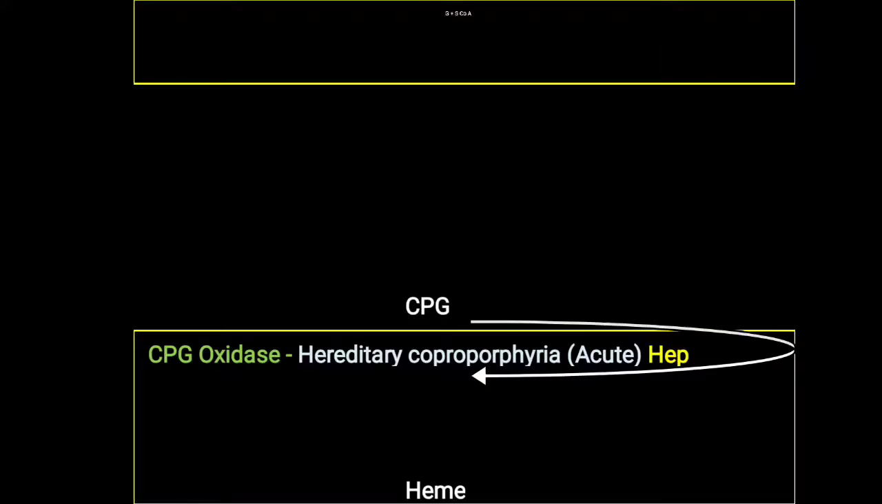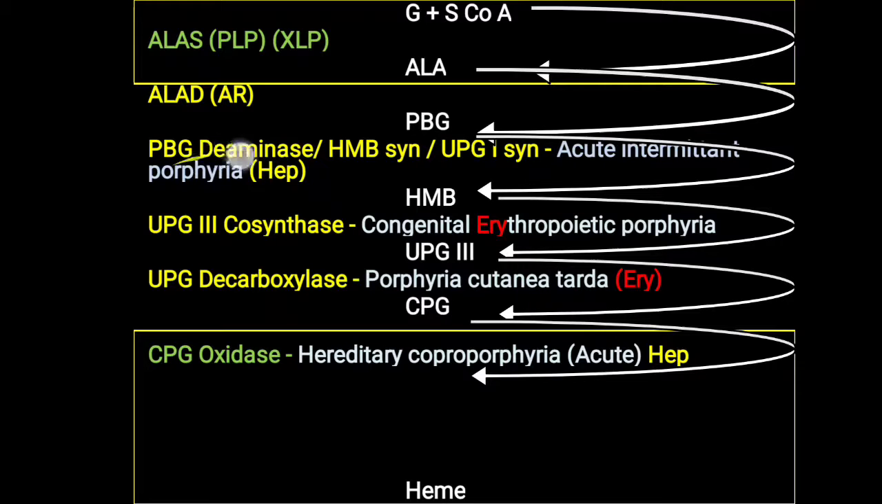a hepatic porphyria. Now basically for heme synthesis glycine and succinyl CoA are needed, and with the help of different enzymes like ALA synthase, ALA dehydratase, then PBG deaminase, UPG3 cosynthase and UPG decarboxylase, finally CpG is synthesized. But further formation from CpG to heme is affected, and that will lead to the accumulation of coproporphyrinogen. Now this accumulated coproporphyrinogen will be converted into coproporphyrin. So this porphyrin is accumulated in the tissue and in the blood.